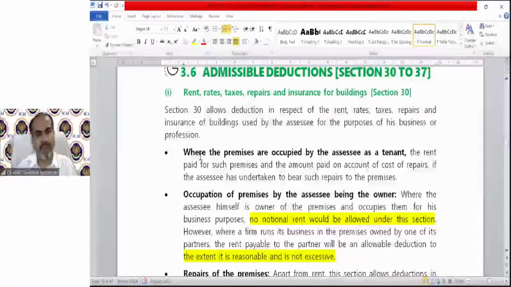So these are the normal provisions where the premises are occupied by the assessee as a tenant. In case of a tenant, there will be one new thing, that is rent will be added. The rent paid for such premises and the amount paid on account of cost of repair, if the assessee is undertaking to bear such repair of the premises.